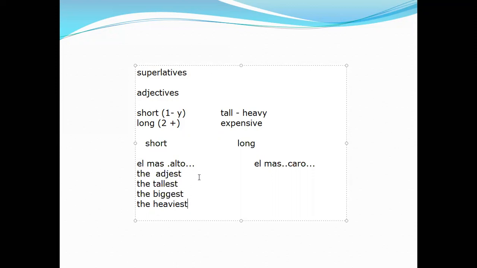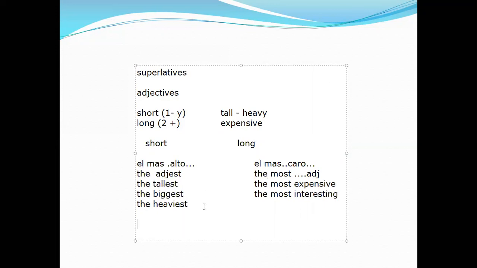Okay, in the case of the long adjectives, the rule is more similar to Spanish. We say the, we add most, and we will have the adjective here. So with expensive, if I want to say "el más caro," the most expensive. So this is the rule. For example, interesting, the most interesting. Okay, so this is the situation that we have with these adjectives.